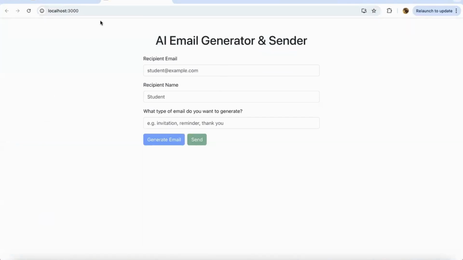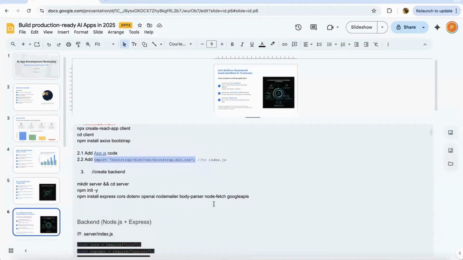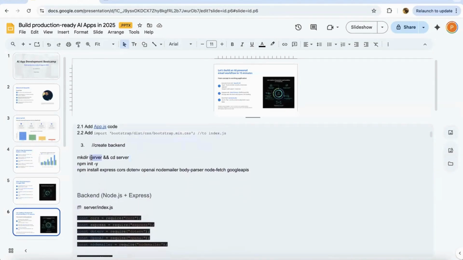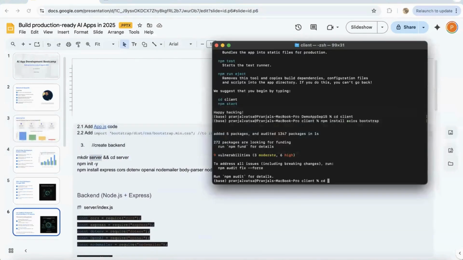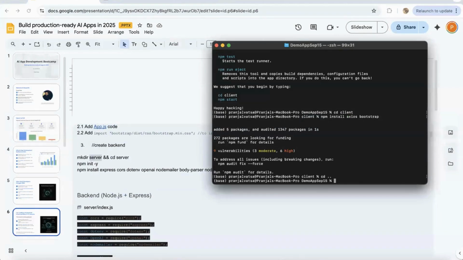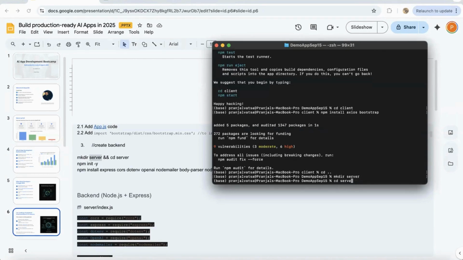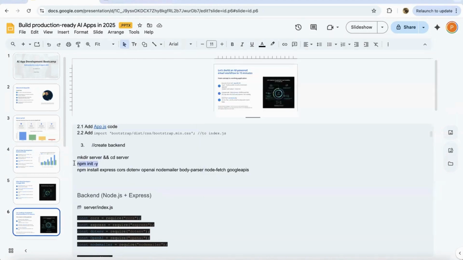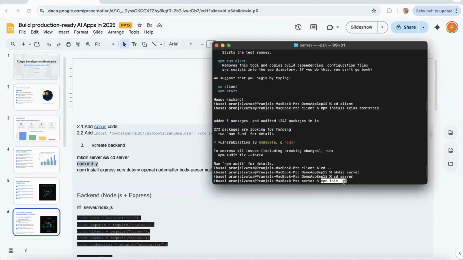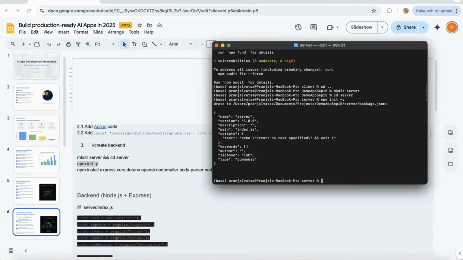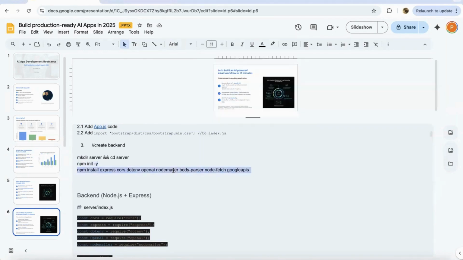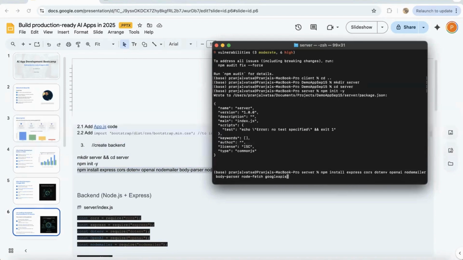So now the next step is to build the backend of the application. Firstly, we need to create a directory called server. Let me go back to my root directory, which is demo app September 15, make a directory called server, and go inside it. Then I can initialize my Node application with npm init -y, which will create a Node application. Then I will install all the libraries. As I said, these are all Node libraries. We have Express, which is the Node server.